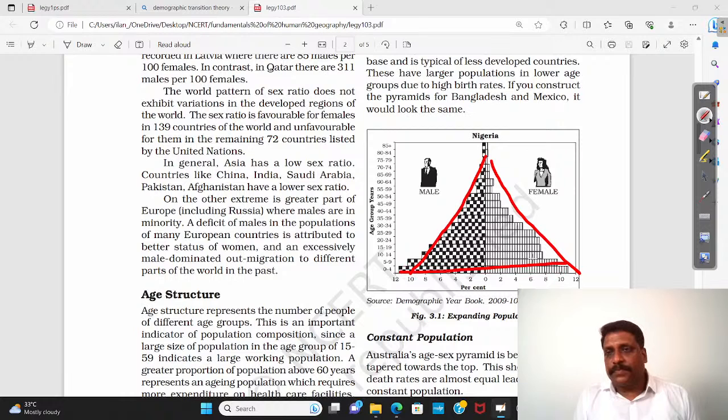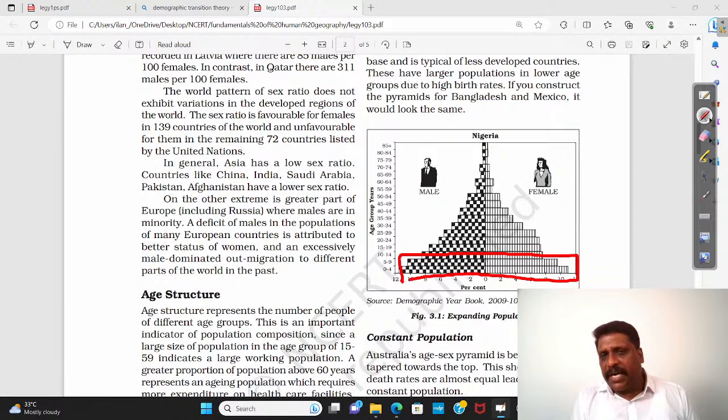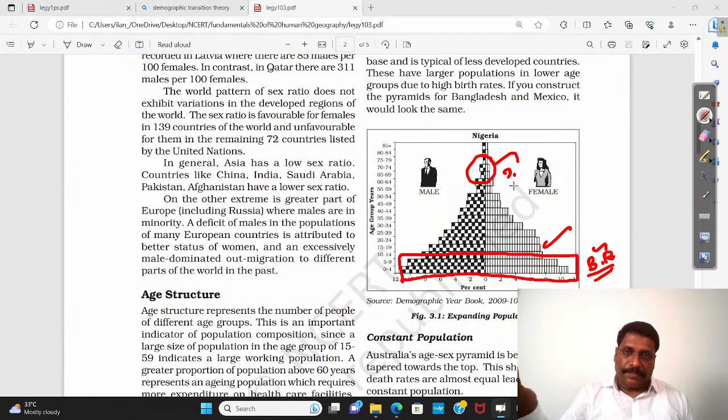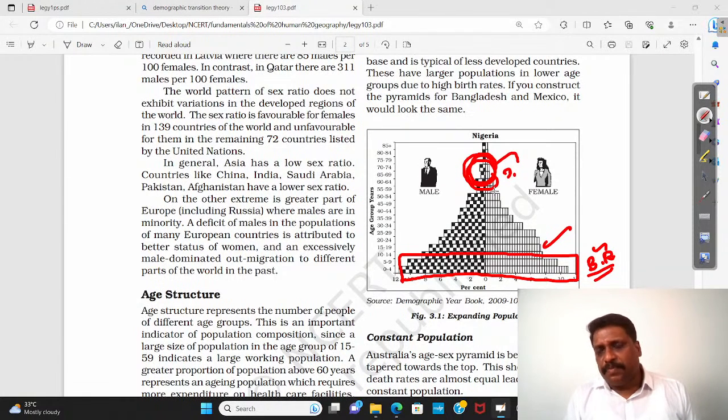That's why you call them age sex pyramid. Now, normally in developed countries, the height of the pyramid will be more because life expectancy will be more. Whatever the case, here I find the young population added is very high and the old population is very less. It means birth rate is very, very high, whereas death rate will be very, very insignificant. See the difference, right? If I talk about the old people, it is more like a replacement, correct?